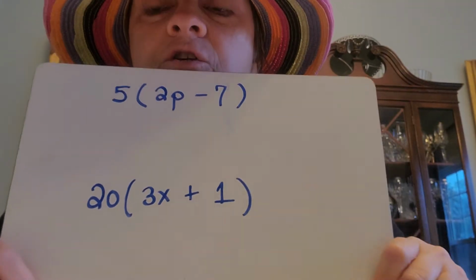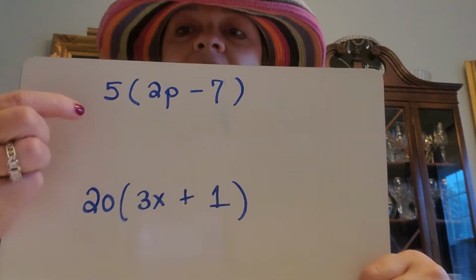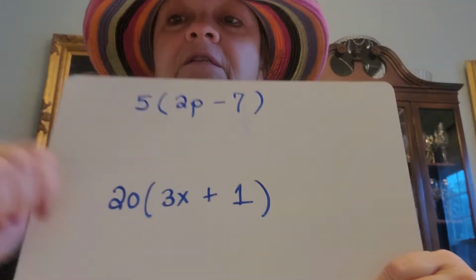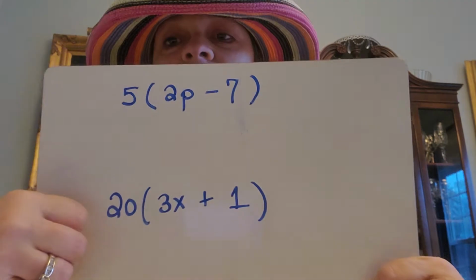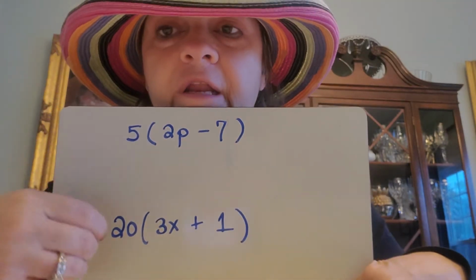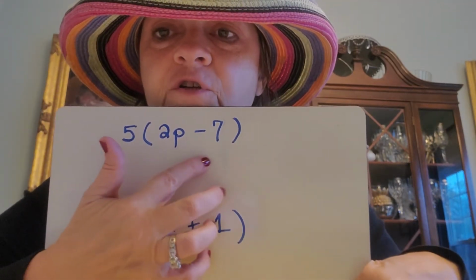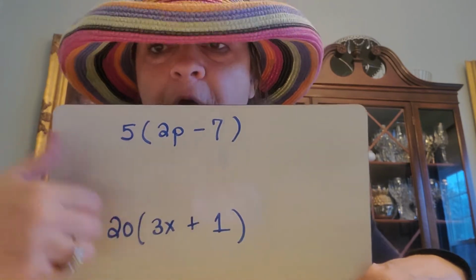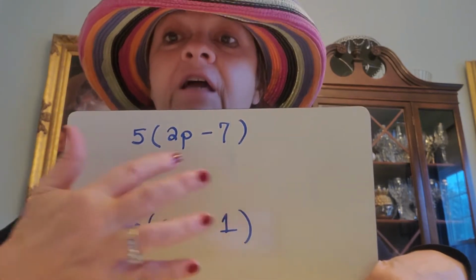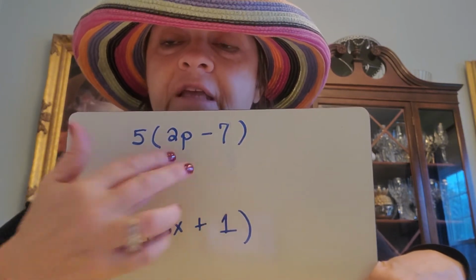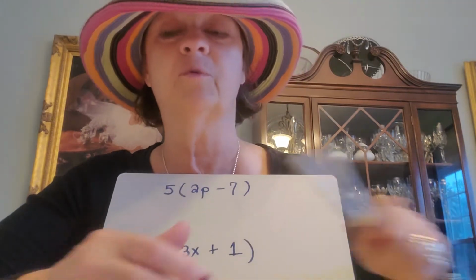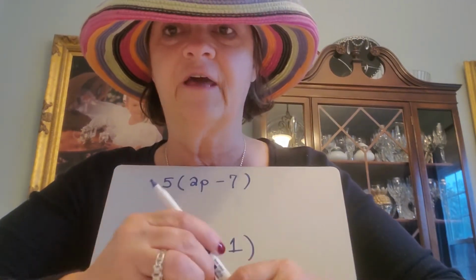All right. So distributive property looks like this. This is 5 times the difference of 2p and 7. And typically when we're doing algebra or in any kind of math, you do parentheses first. But because I can't combine a 2p and a 7, distributive property is a really cool way to undo this so that it can be expressed a little differently. And that helps a lot later when we're doing some equations and stuff like that.